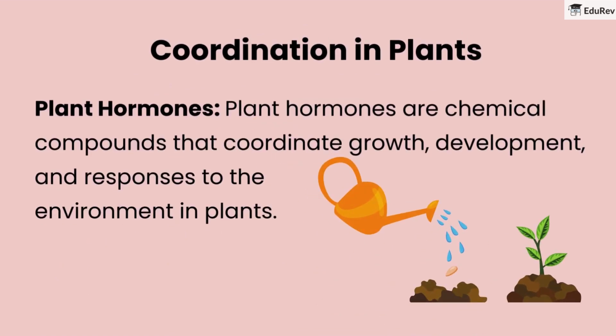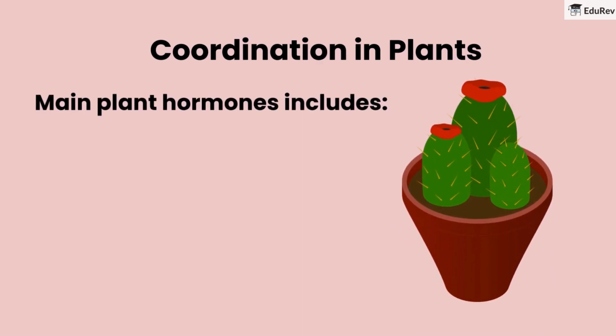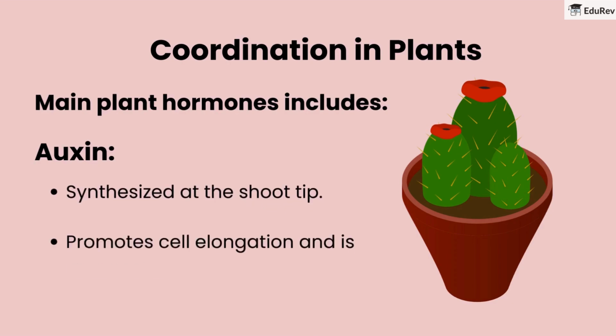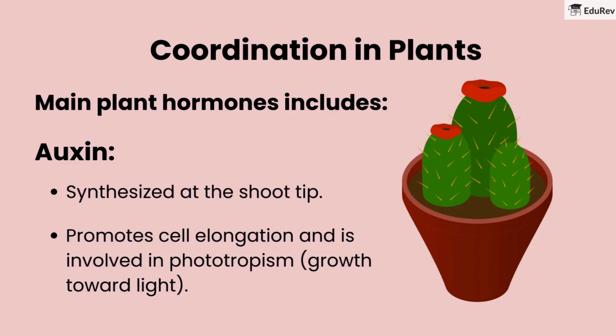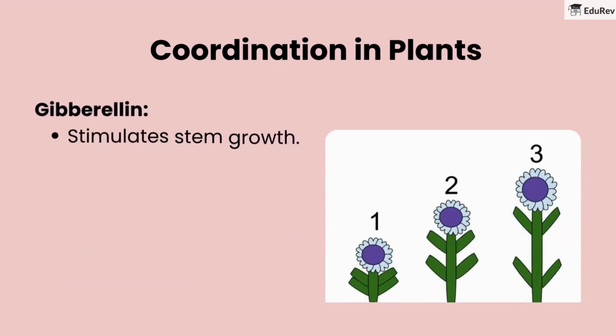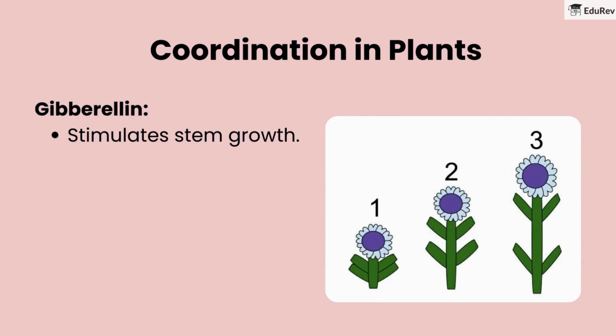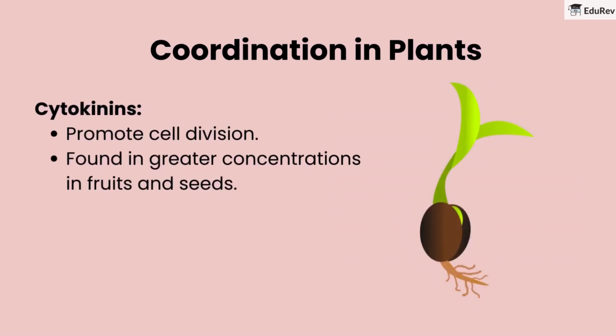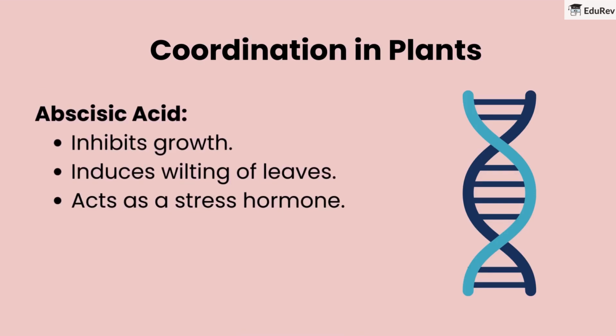Plant hormones. Plant hormones are chemical compounds that coordinate growth, development, and responses to the environment in plants. Main plant hormones include auxin, synthesized at the shoot tip, which promotes cell elongation and is involved in phototropism, growth toward light. Gibberellin stimulates stem growth. Cytokinins promote cell division and are found in greater concentrations in fruits and seeds. Abscisic acid inhibits growth and induces wilting of leaves. It acts as a stress hormone.